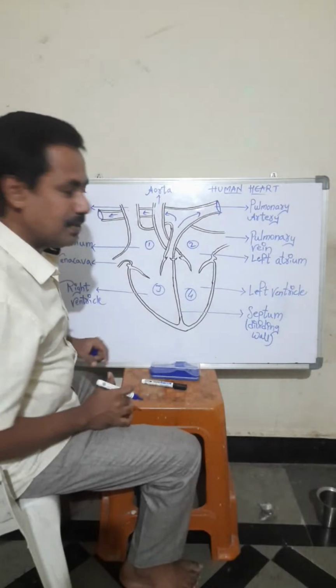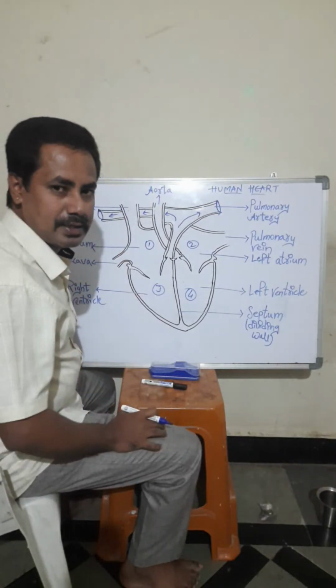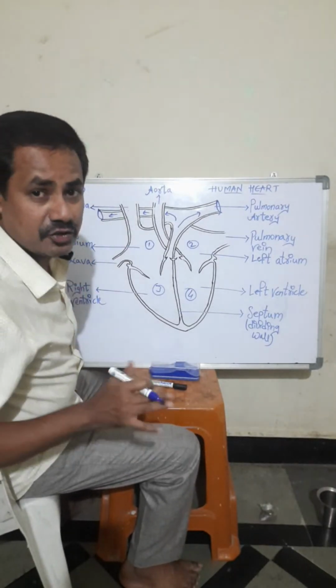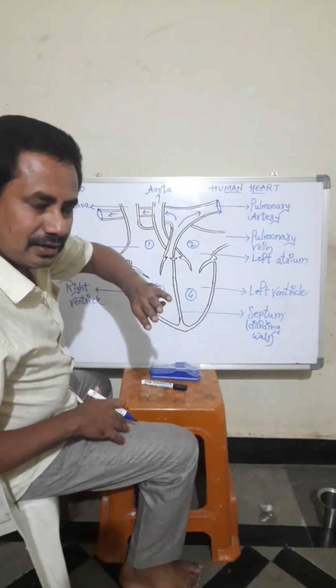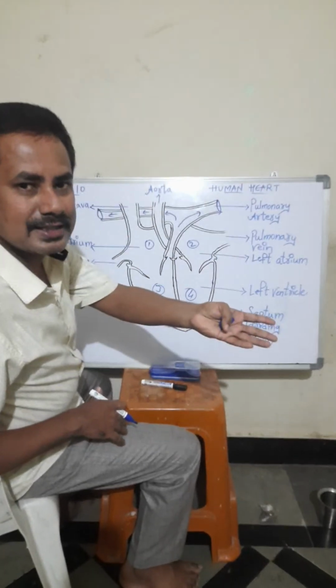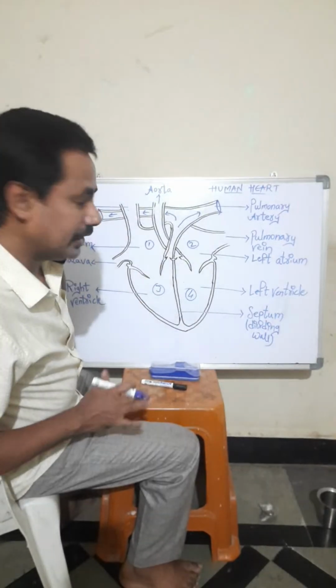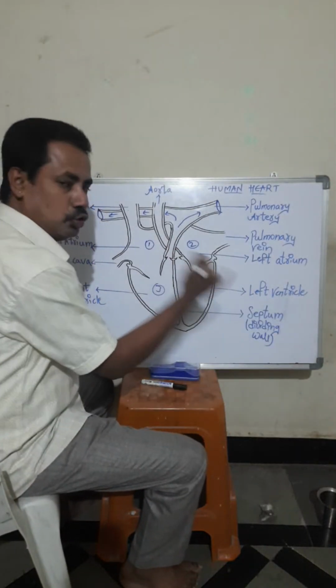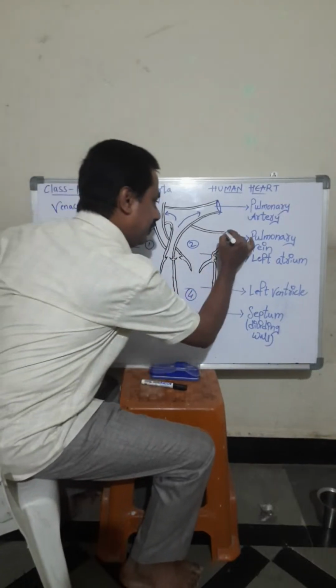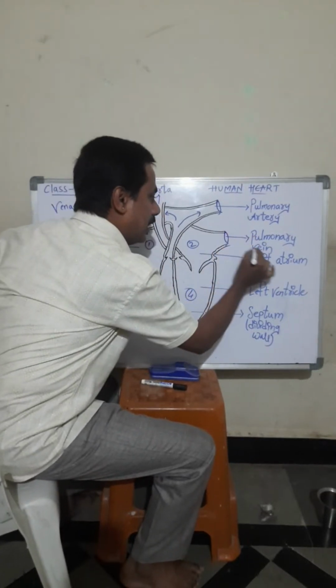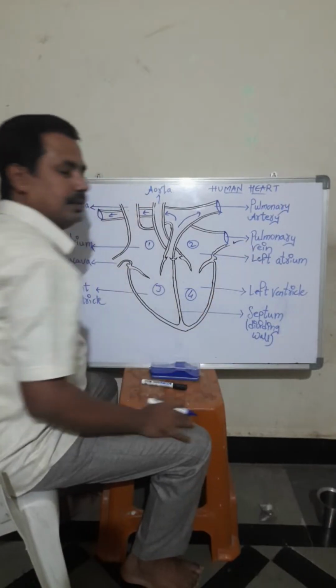In the lungs, what happens? Exchange of gases takes place. In the lungs, exchange of gases takes place, and the blood gives carbon dioxide and the blood receives oxygen. That oxygenated blood will enter the heart. From where will it enter? Through this part, the pulmonary vein.